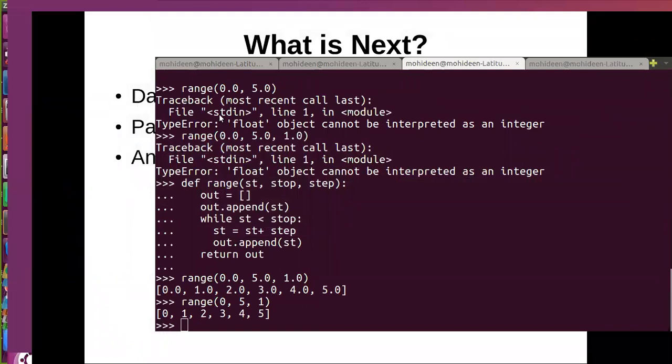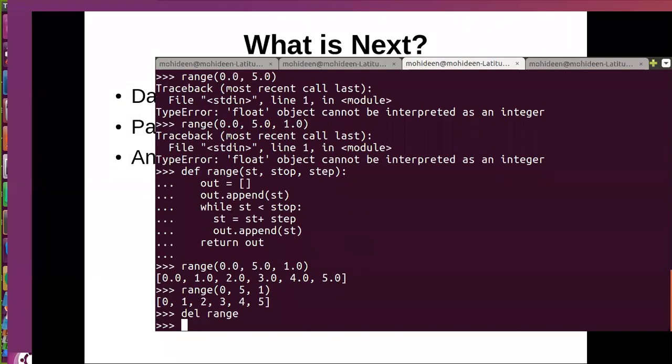Oh, okay, so you're enhancing it. Yes, yes, with float support. Okay. And if you want to fall back to default, you have to delete that. Now the float won't work. Now this is the built-in. Here it won't work.